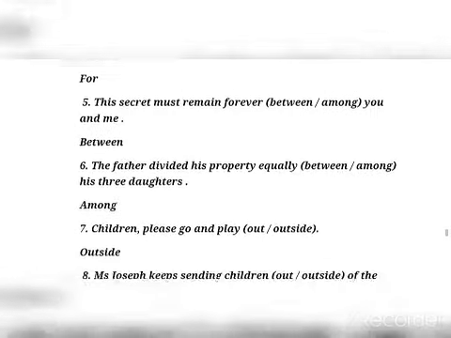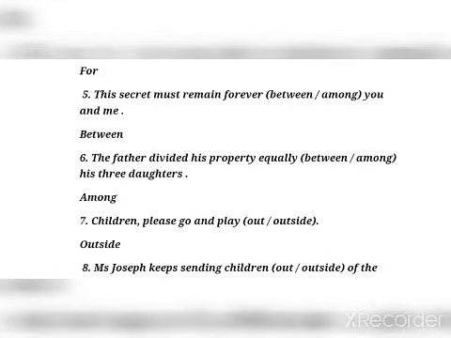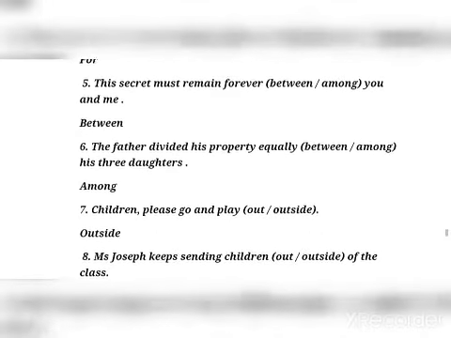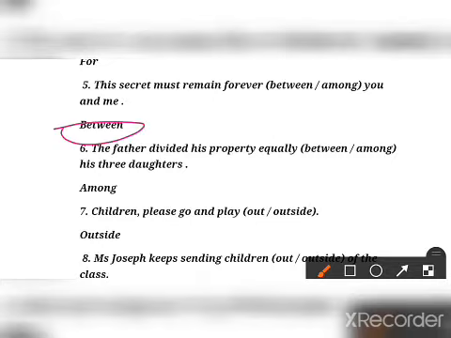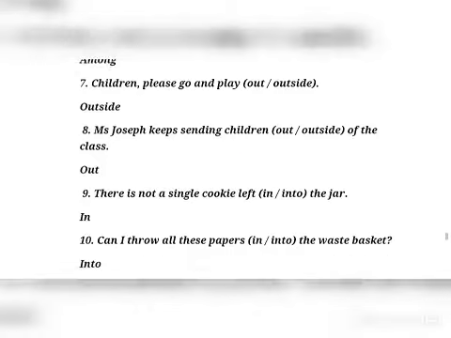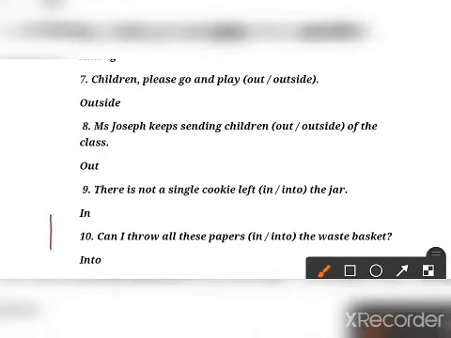Clear? Number 5, this secret must remain between you and me, so it will be between. Okay. And the father divided his property equally among the 3 children, 3 daughters are being talked about, that is why the answer is among. Okay, children please go and play outside. And Mr. Joseph keeps standing children out of the class. Okay, this is the answer. There is not a single cookie left in the jar. Can I throw all paper into the packet? So I explained this also.